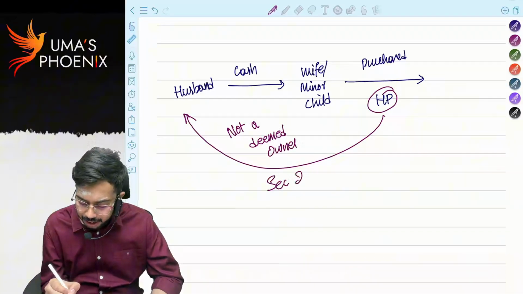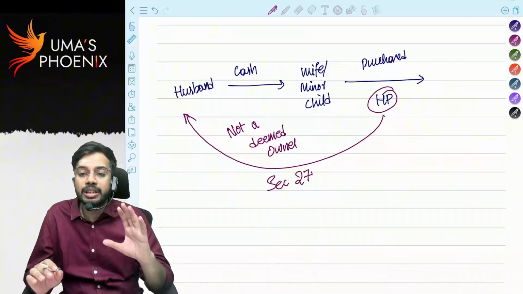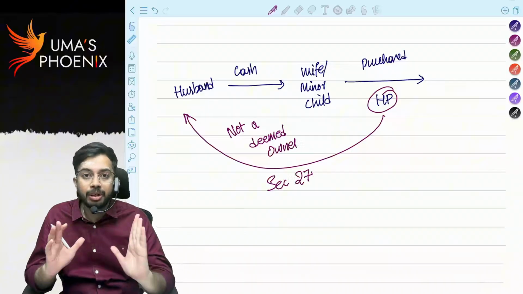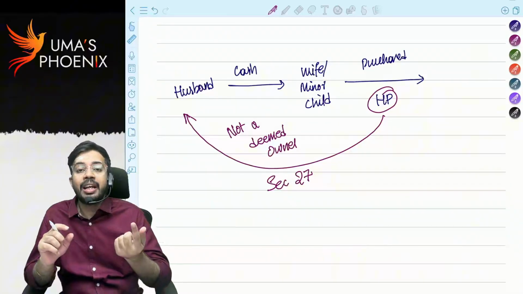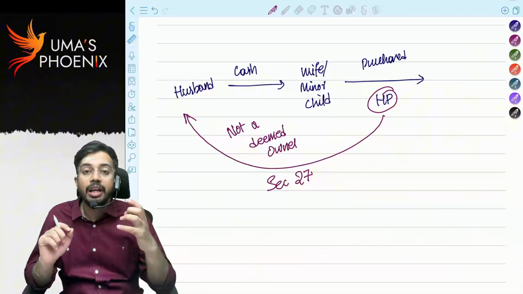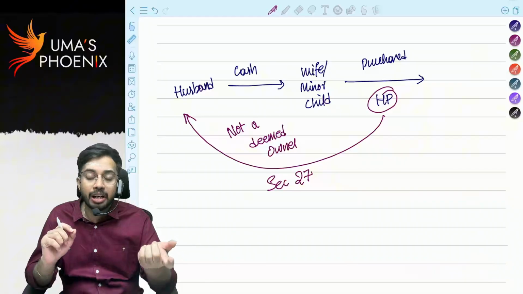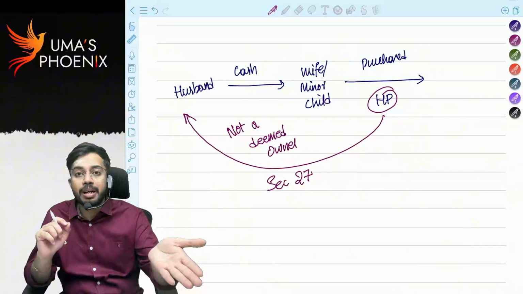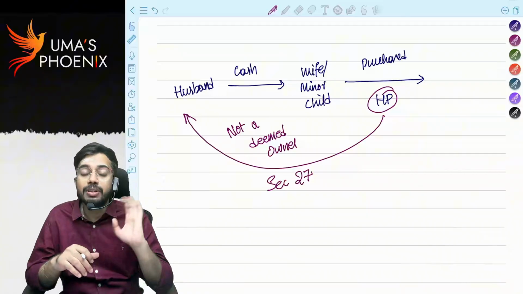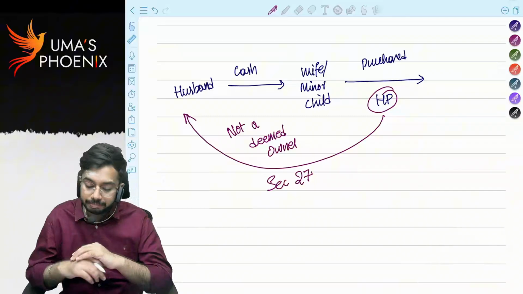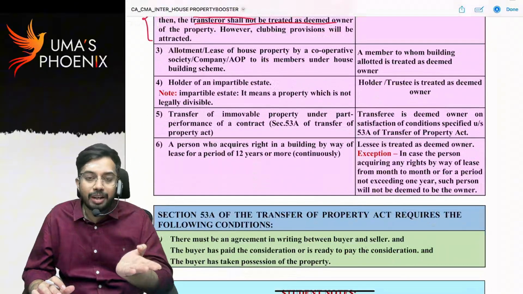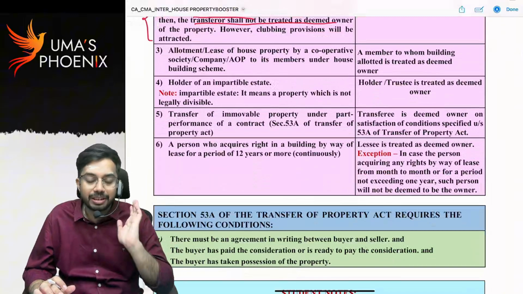Section 27 is not applicable. Here, even though section 27 is not applicable, clubbing provisions will get applicable. Are you able to understand? So whenever house property is directly transferred, only then the deemed ownership concept is applicable. If cash is given to wife or minor children, and through that cash they purchase house property, then the section 27 deemed ownership concept is not applicable. Then clubbing provisions under section 64 are applicable. Anyhow, it is taxable in the hands of transferor only, whether it is deemed ownership or clubbing provisions.